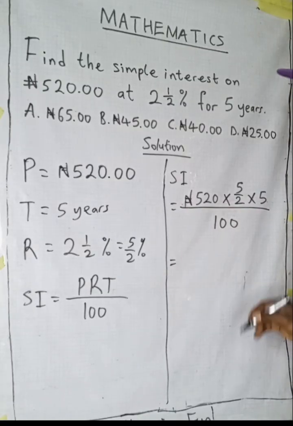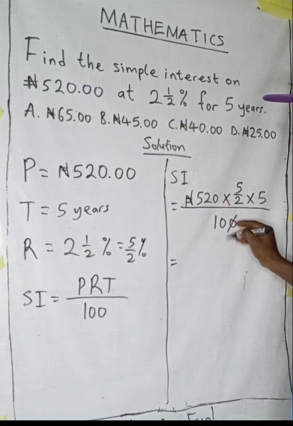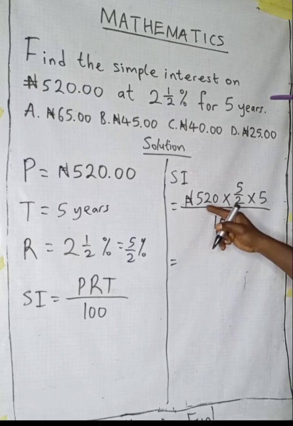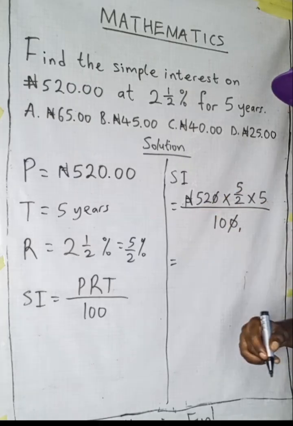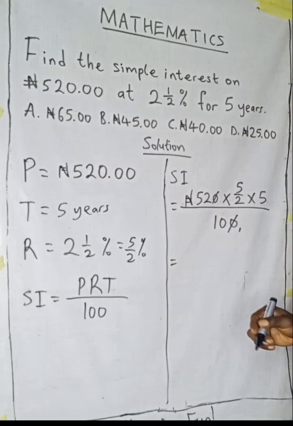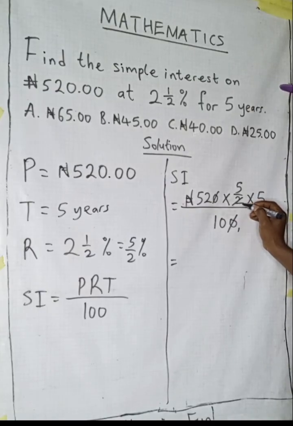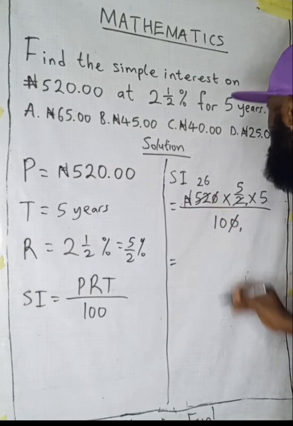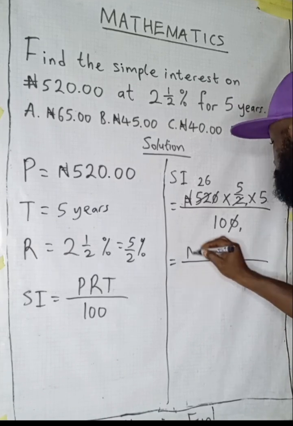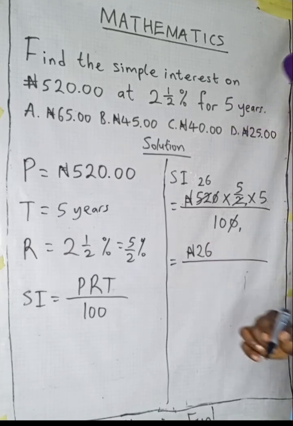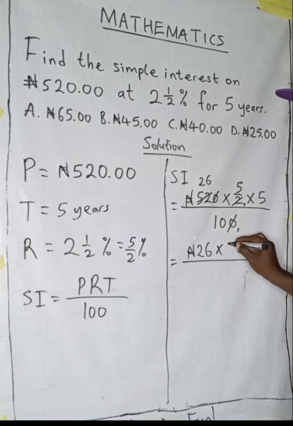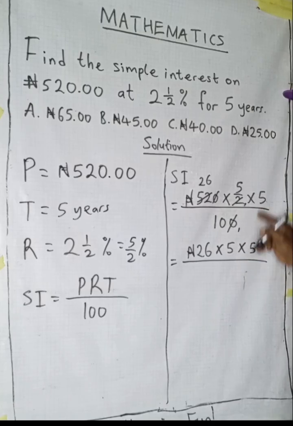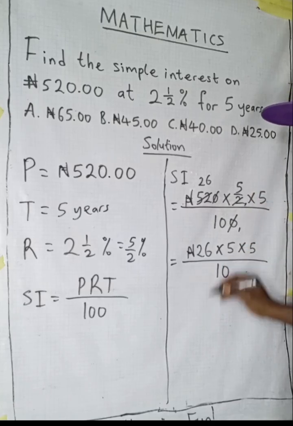So what do we have? 10 we divide 100, we have 10. It will divide 520, you have 52. 2 will divide 2, you have 1. You divide 52, you have 26. So what do we have? We have 26 naira times 5 all over 10.